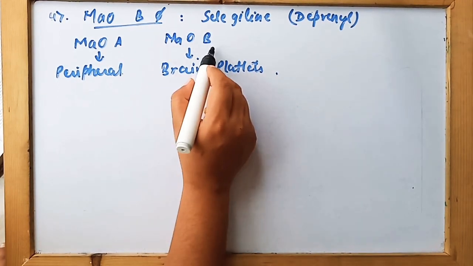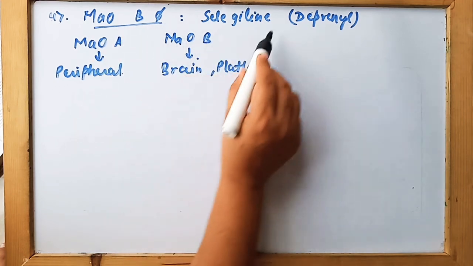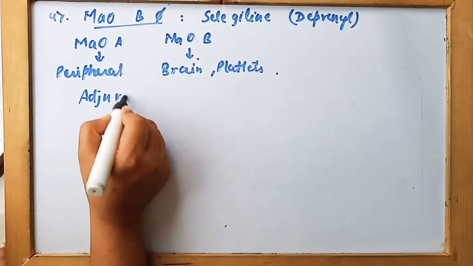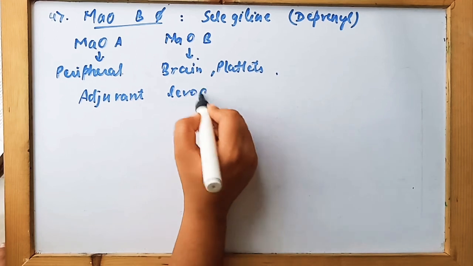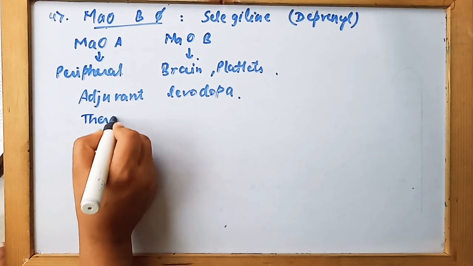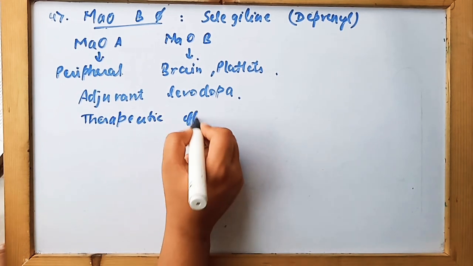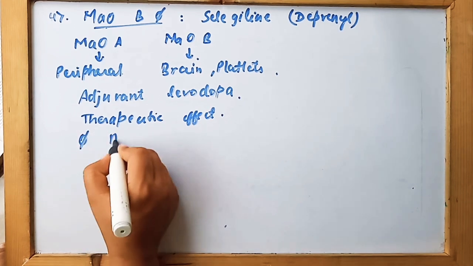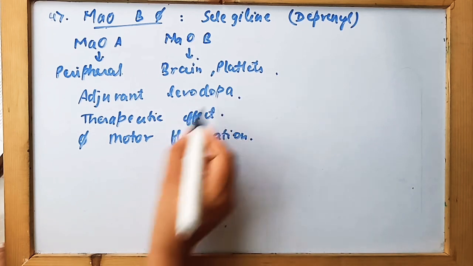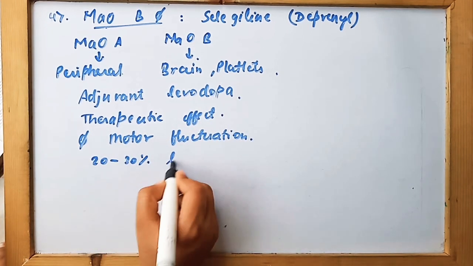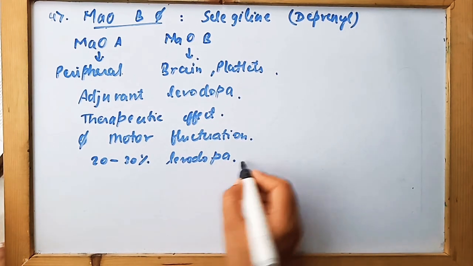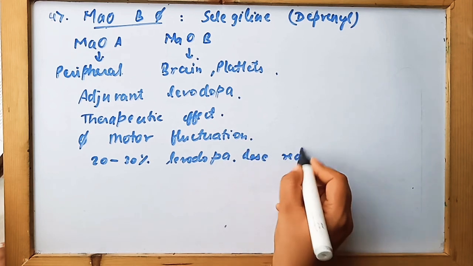So basically, these MAO-B inhibitors inhibit the metabolism of dopamine. They are given as an adjuvant with levodopa, and they increase the activity of levodopa many times. They are used in therapy and have a therapeutic effect with levodopa, as well as inhibiting the motor fluctuations, and they decrease the dose of levodopa by 20 to 30%. So these are very beneficial drugs to be given with a reduced levodopa dose.